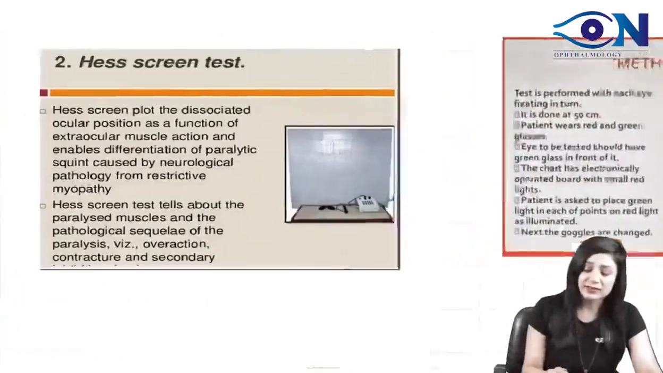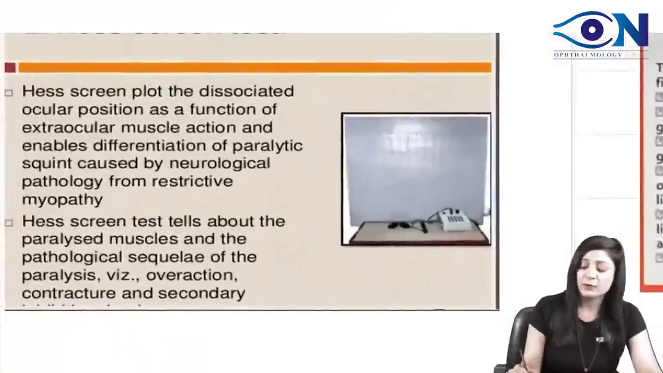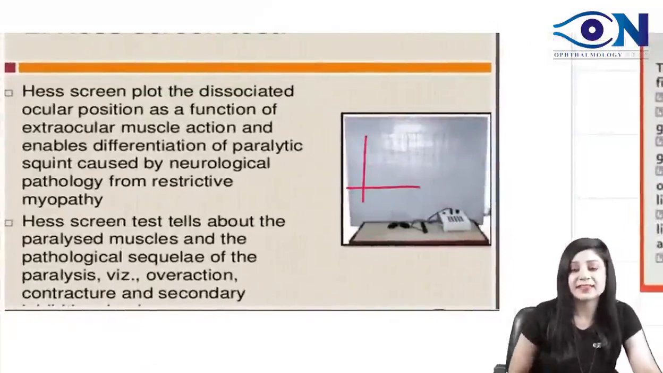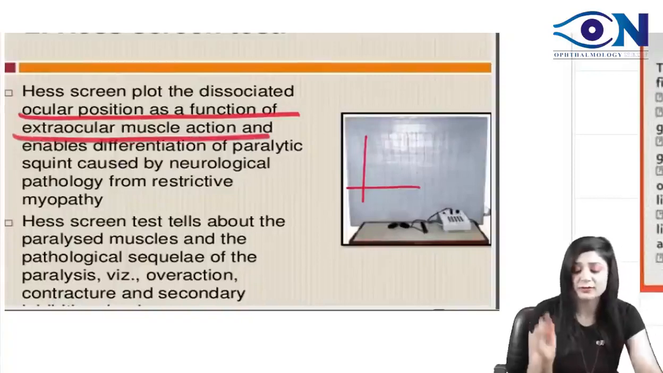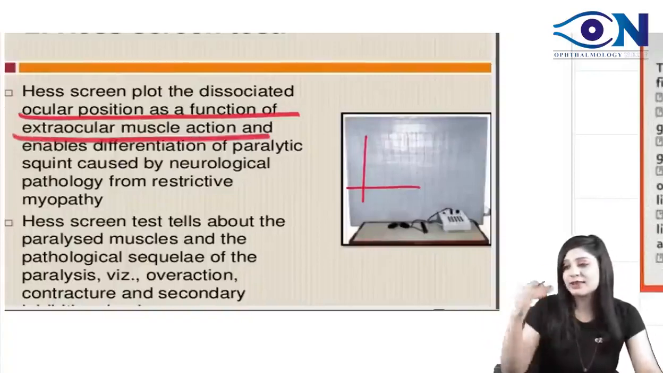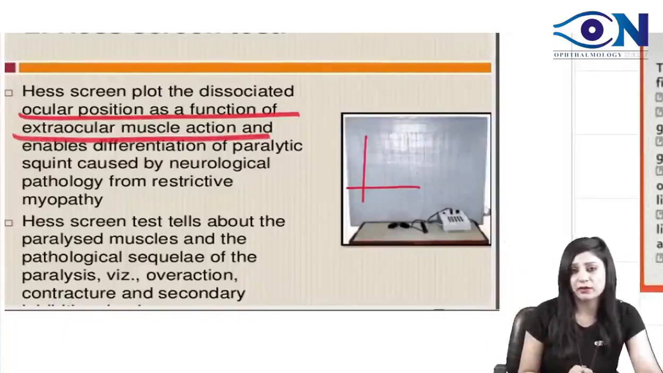So see, this is the Hess chart where we are putting the plots. We have an x-axis and a y-axis. So we have the ocular position as a function of the extraocular muscle action. Position of the muscle and the action of the muscle. Like this, it is plotted. Okay.